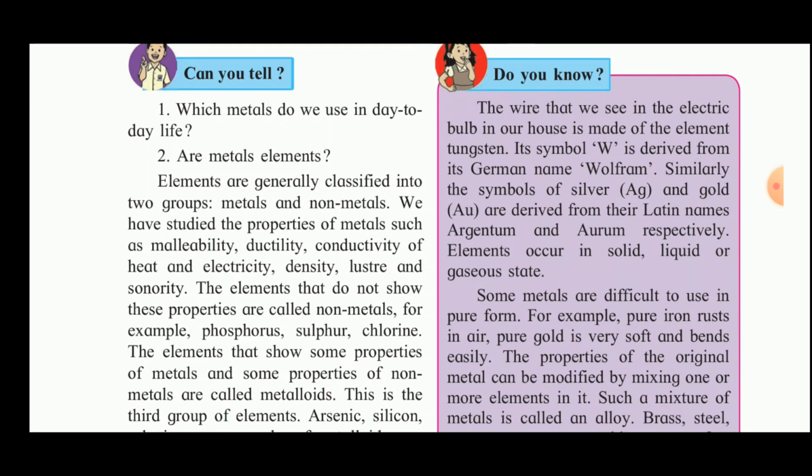Now we know that the wire that we see in the electric bulb in our house is made up of the element tungsten. Its symbol W is derived from its German name Wolfram. Similarly, the symbols of silver, Ag, and gold, Au, are derived from their Latin names argentum and aurum respectively. Elements occur in the solid, liquid or gaseous state.